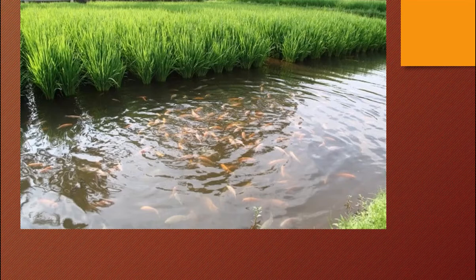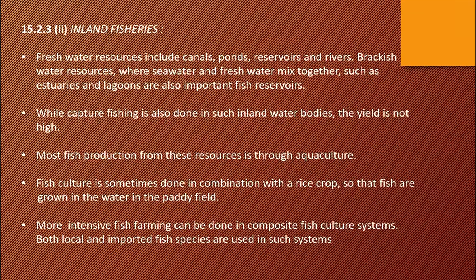After that this prawn can be removed, taken for harvesting. Can you see all these brown ones are the prawn cultured. So this is a figure for paddy cum prawn culture. Otherwise it is called pokkali culture, quite common in the state of Kerala.